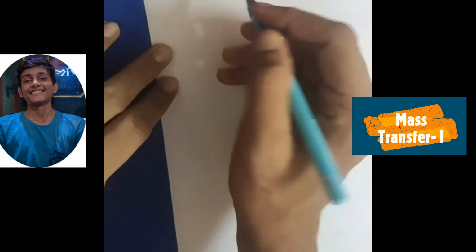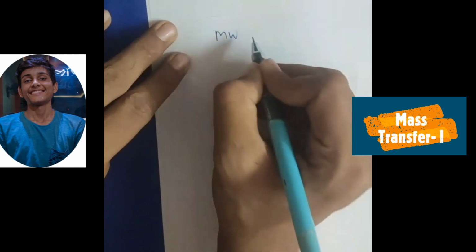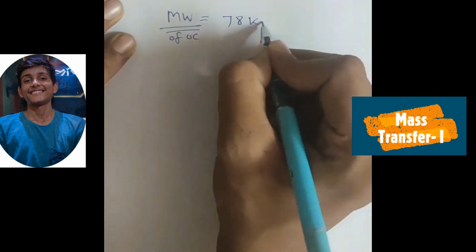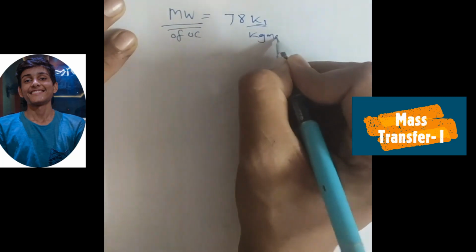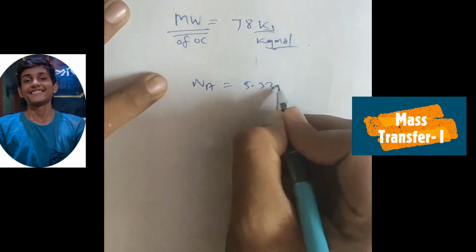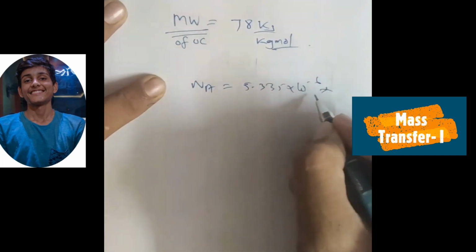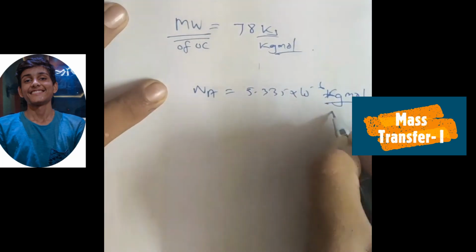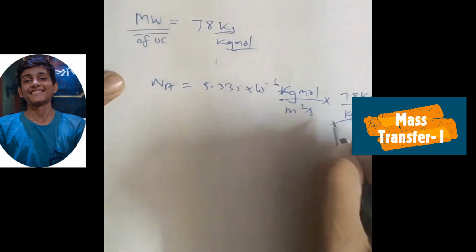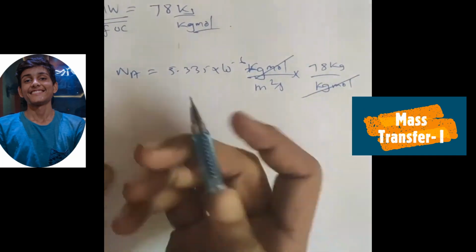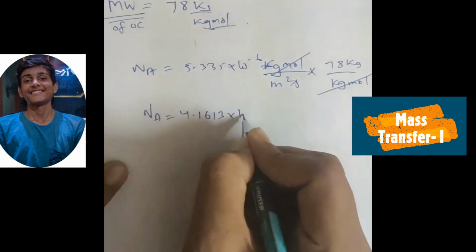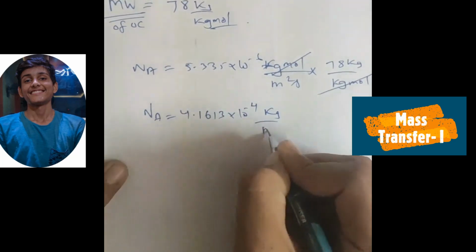Now converting it to kgs, we have the molecular weight of the organic compound as 78 kg per kg mole. So Na is 5.335 into 10 to the power minus 6 kg mole per meter square second into 78 kg by kg mole. Kg mole will cancel out. Na will be 4.1613 into 10 to the power minus 4 kg per meter square second.